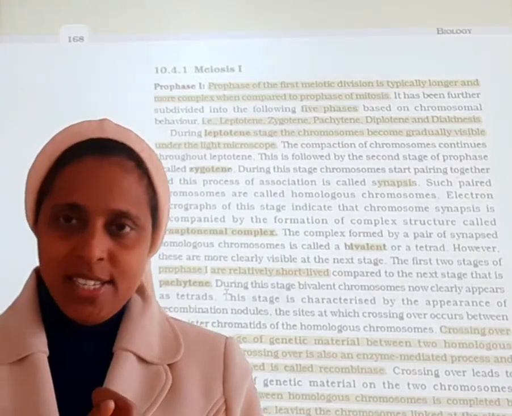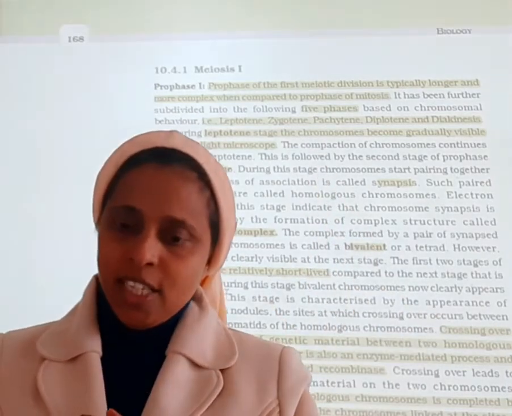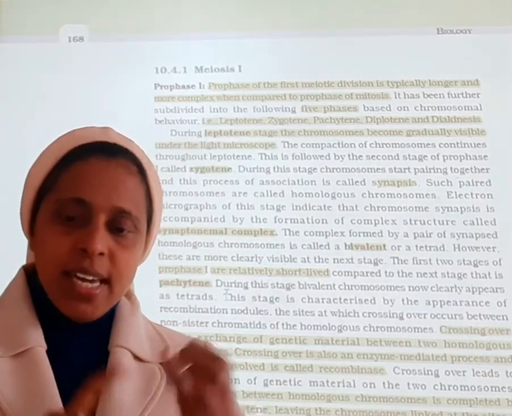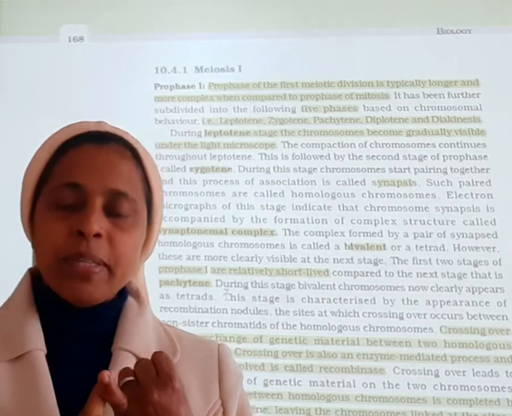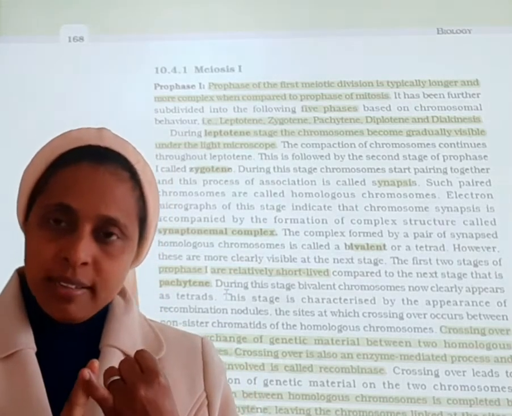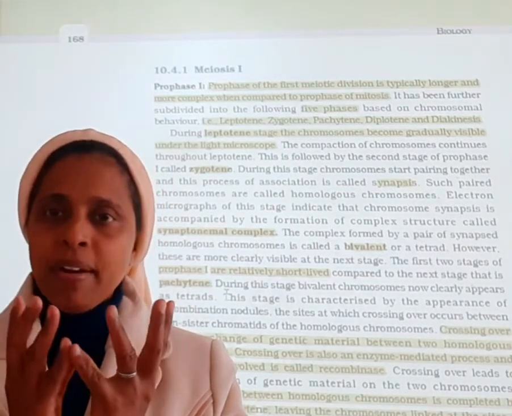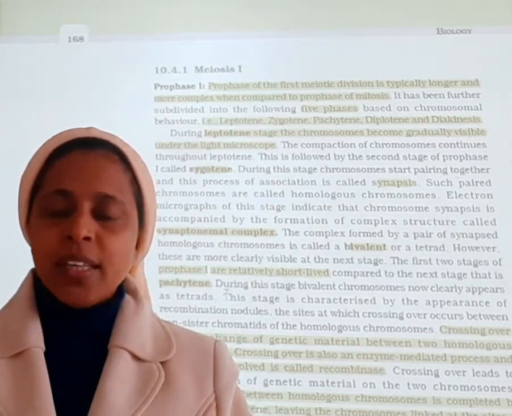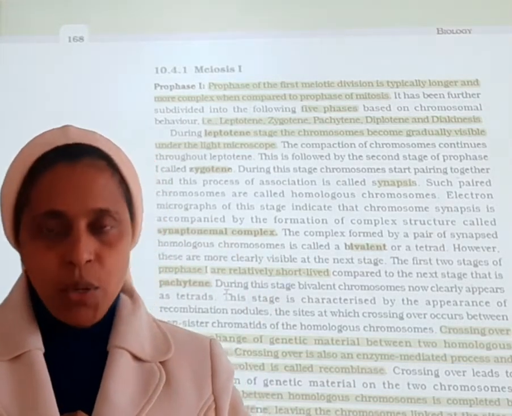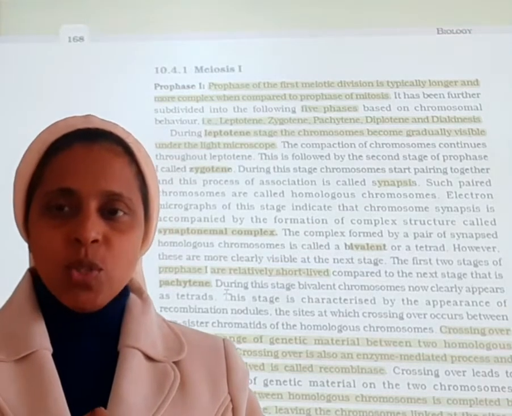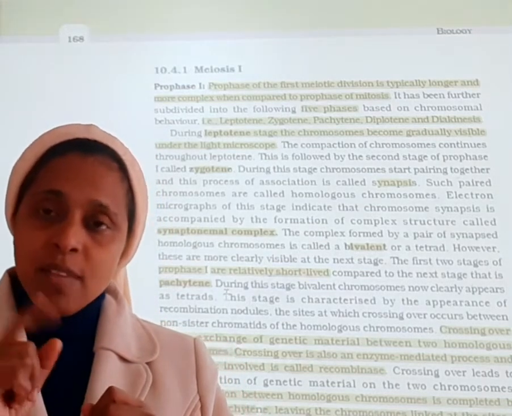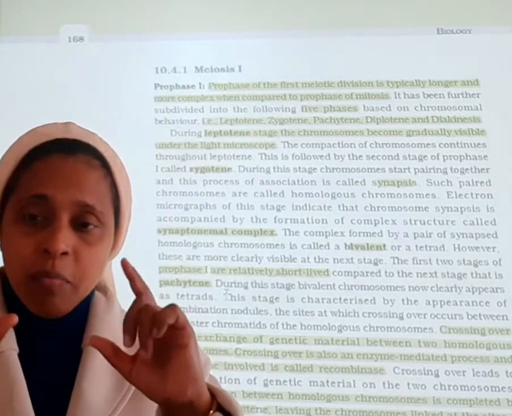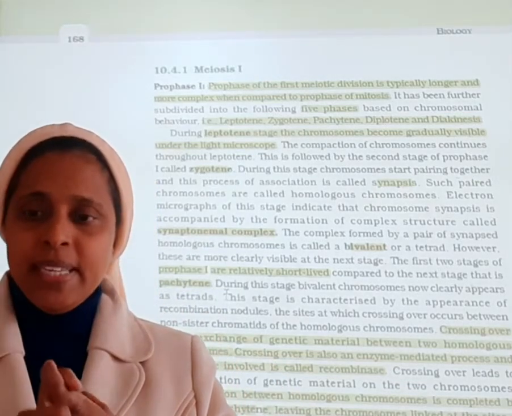So I hope all these stages are clear to you all. First stage is leptotene, so we will just revise once again. In the leptotene stage, remember that replicated chromosomes condense with a bouquet type of appearance, and the nucleolus starts to disintegrate. Then the next stage is the zygotene stage: bivalent appearance plus synaptonemal complex, you have to remember. And in the pachytene stage, tetrads become more visible and crossing over takes place here.